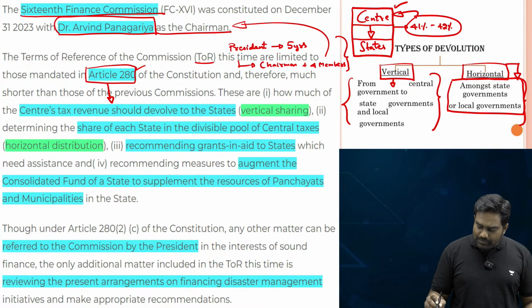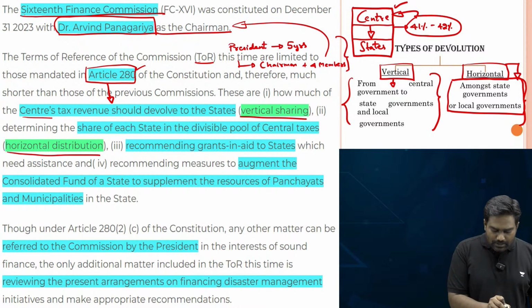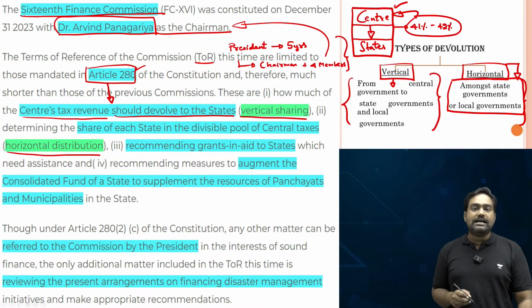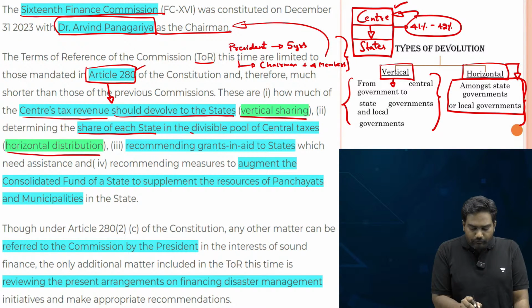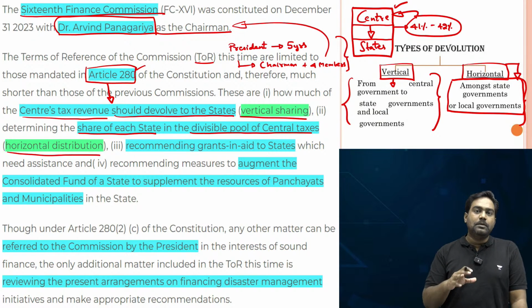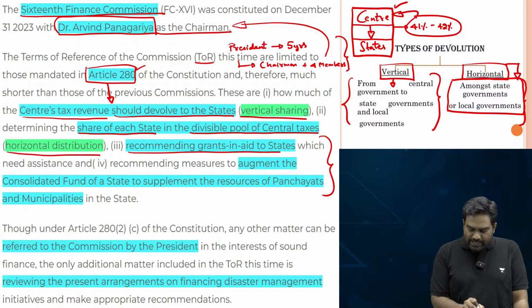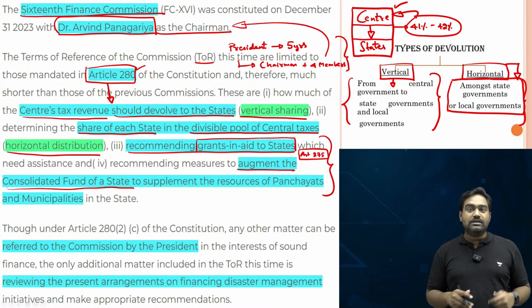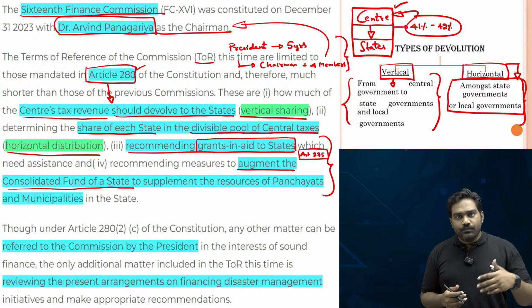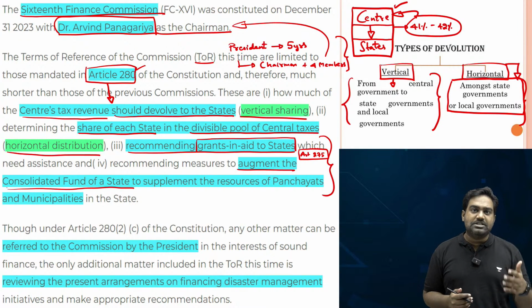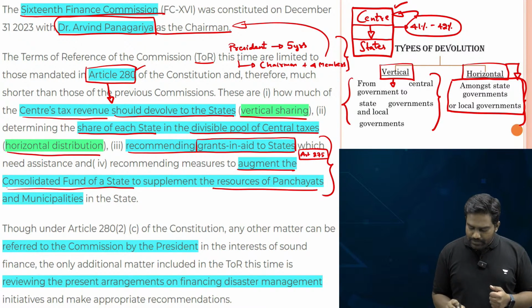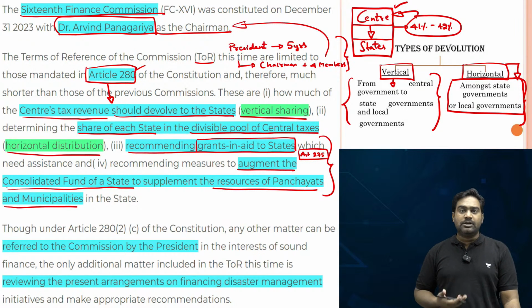So this would be the primary role of the Finance Commission, to determine how the centre's tax revenue will be devolved to the states and what will be the share of each state within the divisible pool of central taxes. Apart from that, the Finance Commission also recommends grants in aid to states, which is part of Article 275, and it also suggests measures to augment the consolidated fund of the state to enhance the resources available to panchayats and municipal bodies at the local level. Apart from that, the President can provide any other terms of reference as well.